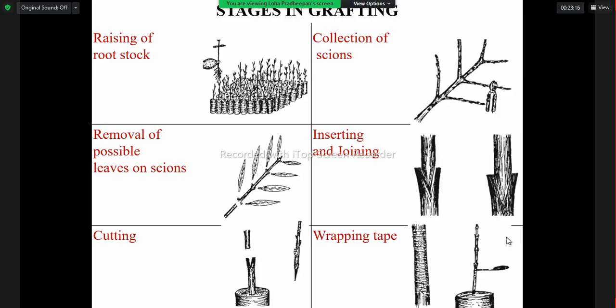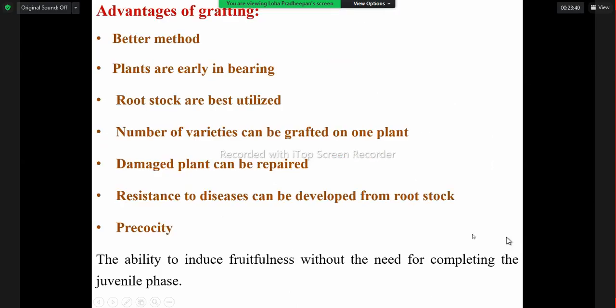After 2 weeks, if the callus is formed and a successful union happens, this shoot is in a position to grow as new. So that is the situation.